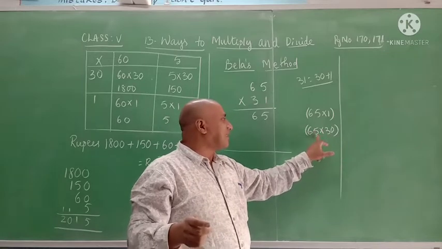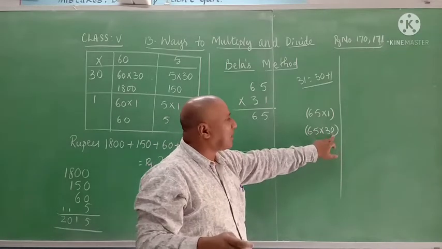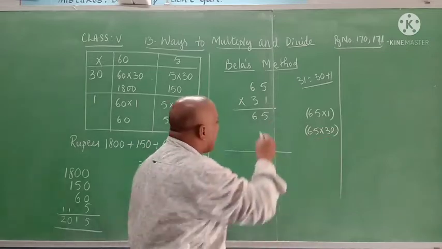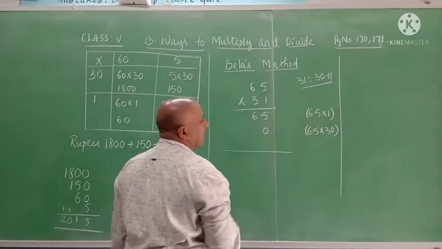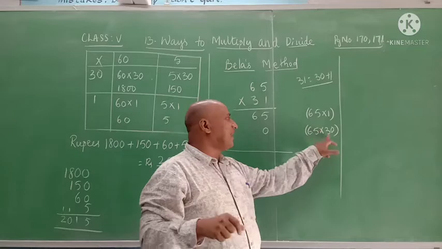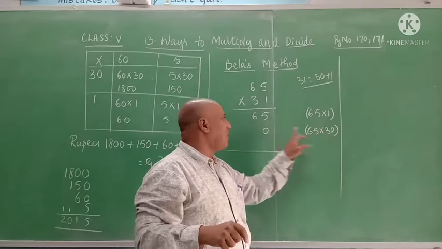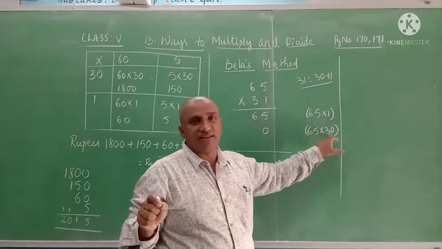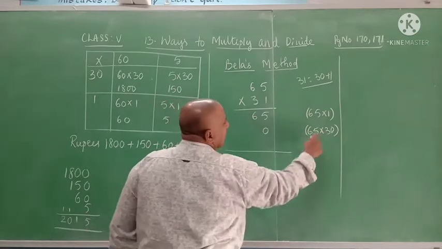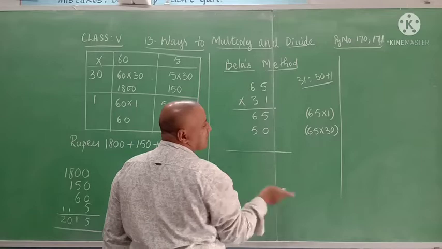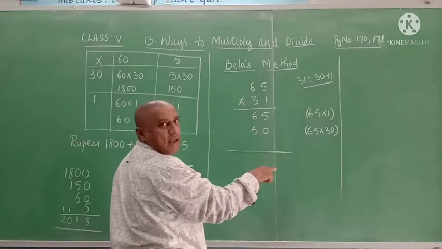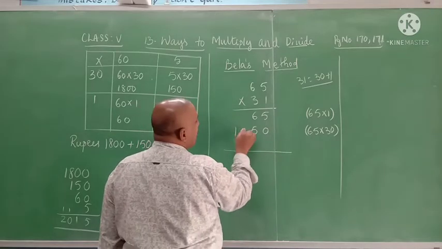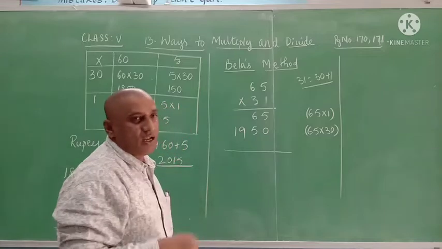So multiply 65 and 3. Keep 0, as 30 has a 0. That 0 you keep under the ones place, that is 5. She kept 0 under 5. Now she multiplied 65 with 3. 3 fives are 15, 1 is carried. 3 sixes are 18 plus 1, 19. 1950 she got. Two products.